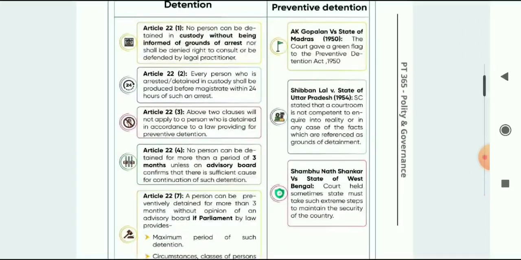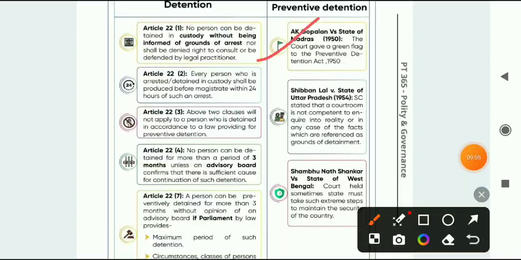Next, some cases are also related to this. That is A.K. Gopalan versus State of Madras, 1950. The court gave a green flag to preventive detention in 1950. So this was adopted in the Gopalan case. Next is Ujagar Singh versus State of Uttar Pradesh.